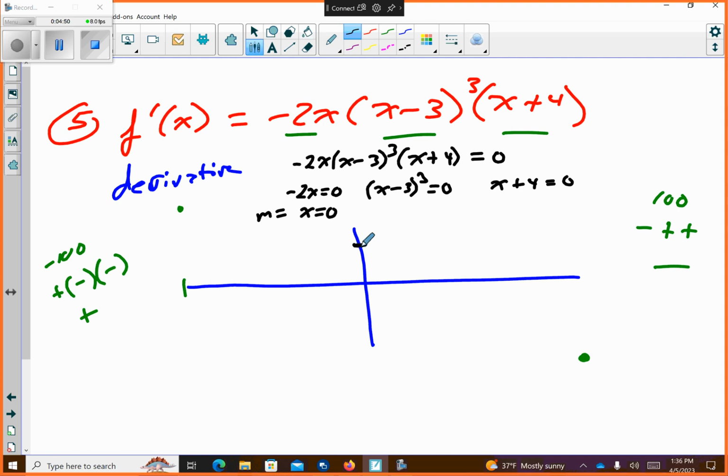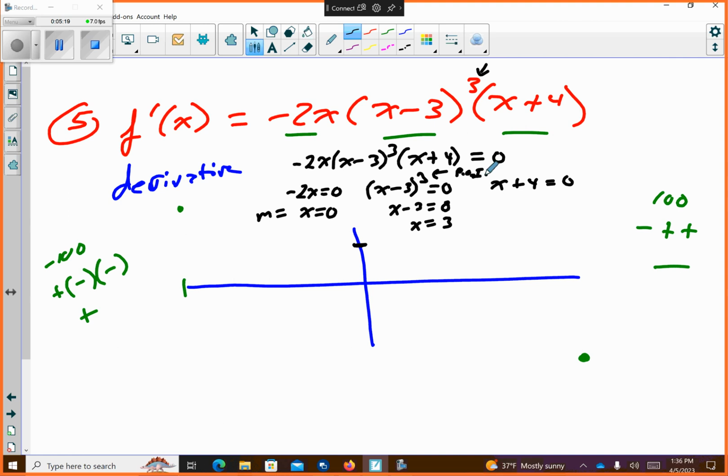No. The reason it's not a point of inflection is that x is raised to the first power, so that's going to indicate not a point of inflection. X minus 3 raised to the third, this is going to come out to this, which becomes this. Because it's raised to an odd number that's higher than 1, this I think would give us a point of inflection.